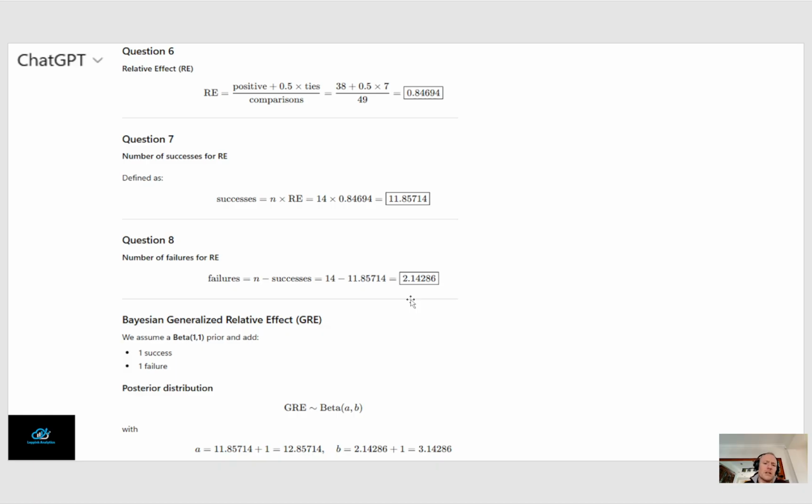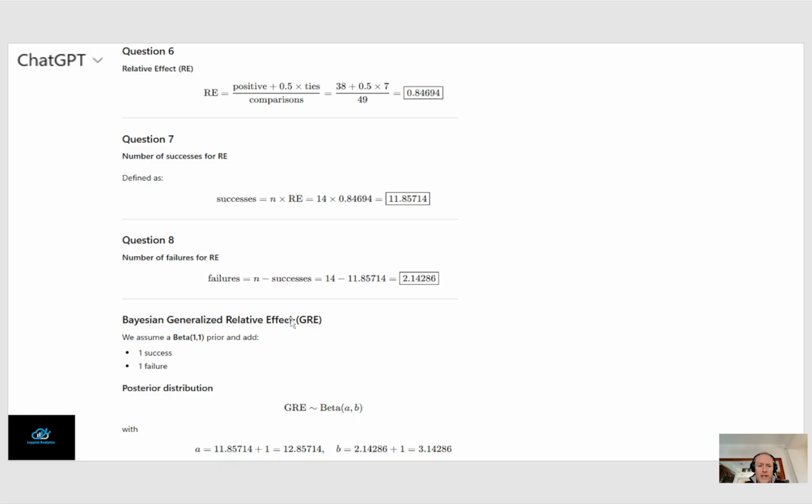I also explained that in the previous video, but if you wonder, hey, these are not whole numbers, is that even possible? Yes, it is possible. In the Bayesian proportion test, you can have decimal numbers as successes and failures. That is no problem at all. In fact, it is very common.